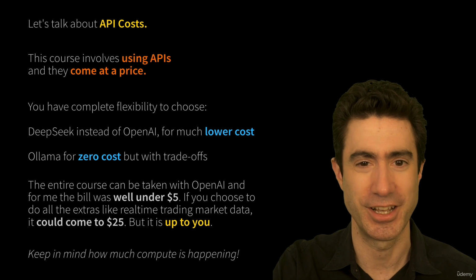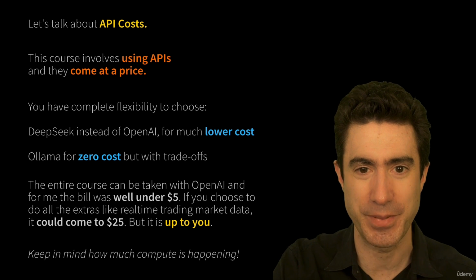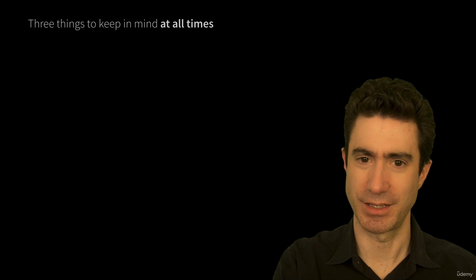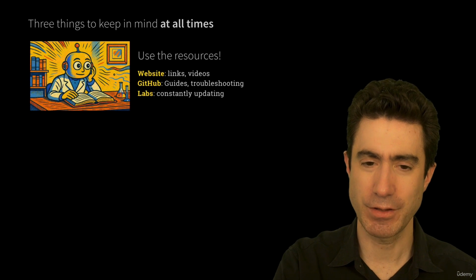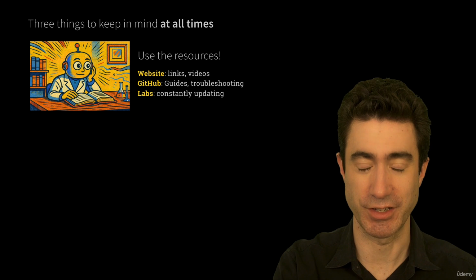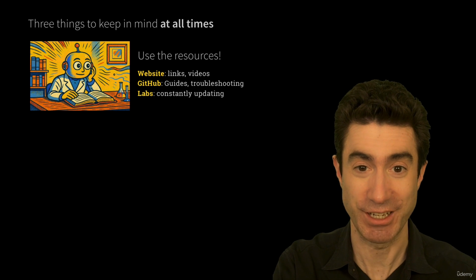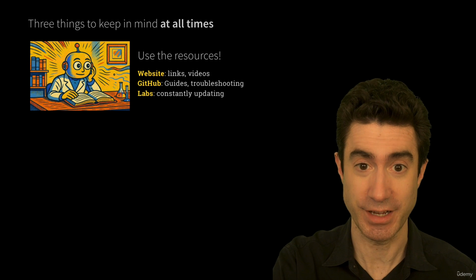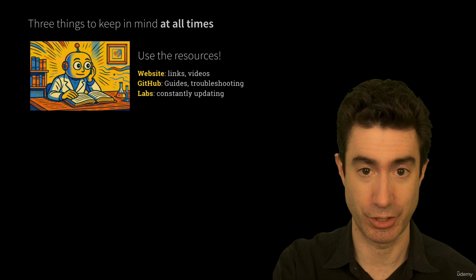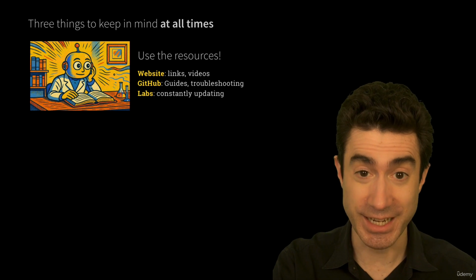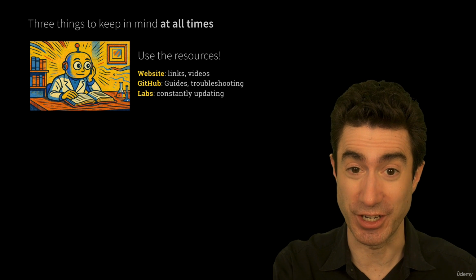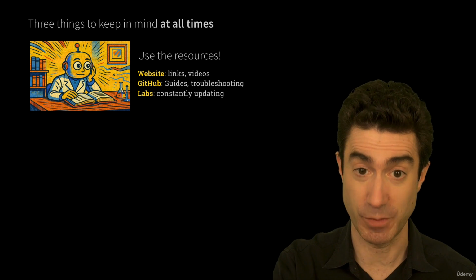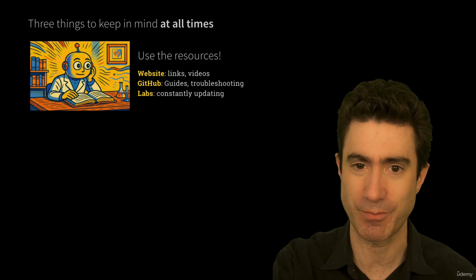Please do keep in mind, you don't need to spend anything on APIs if you don't want to. So there are 3 things for you to remember. The first of them is that there are resources that accompany this course, and they're really great. There's a website where I've put links and extra content in the form of YouTube videos that should be helpful. In GitHub, there's a whole section with different guides to teach different kinds of skills that you might need. And there are some troubleshooting guides in there too that will fix problems for you.